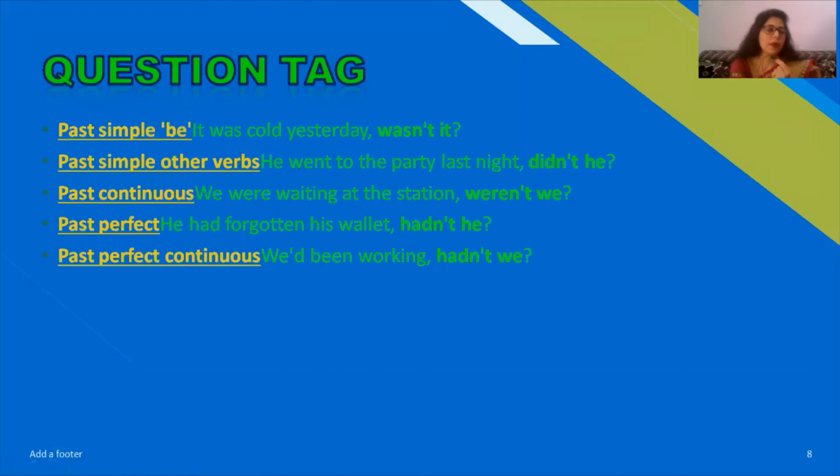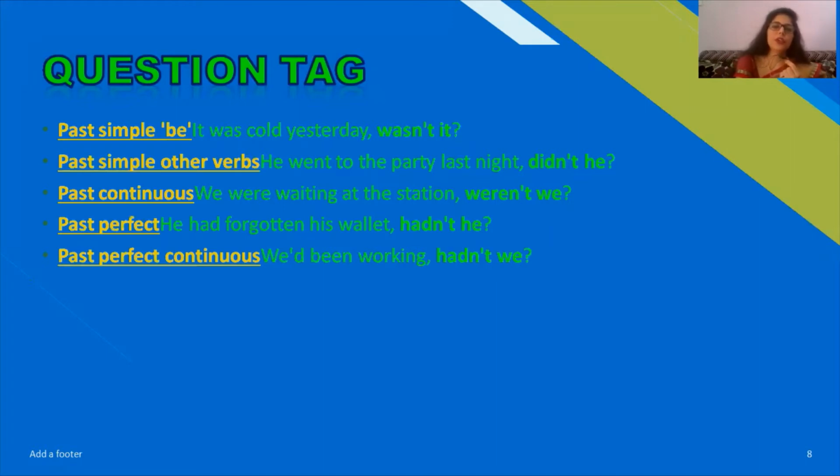When we are talking about the simple past tense, then we will use did not he. Past continuous: we were waiting at the station, weren't we? Were not we? Or past perfect: we had forgotten, or he had forgotten his wallet, had not he?